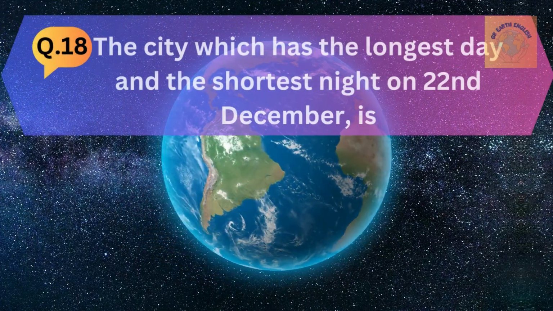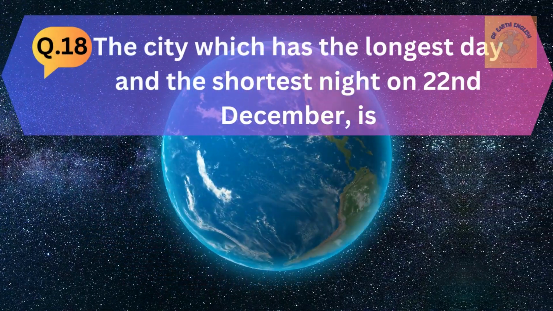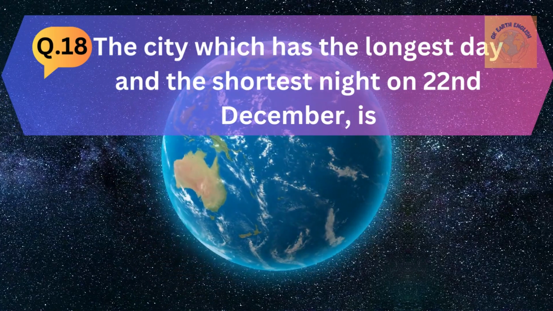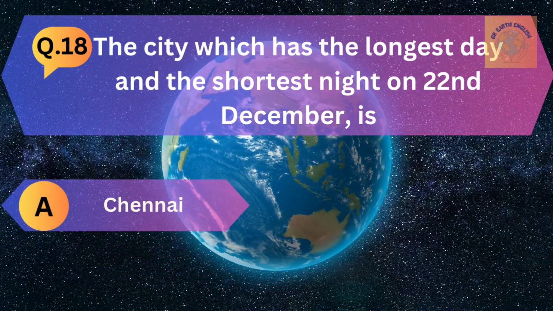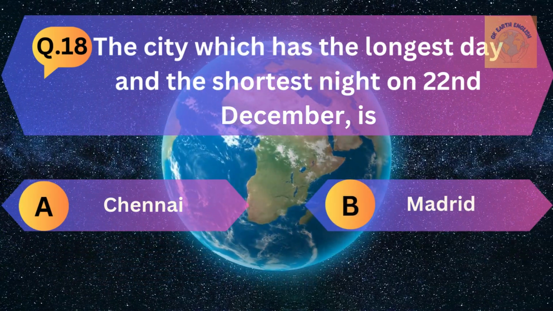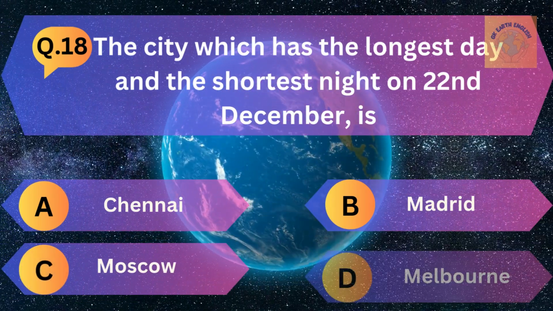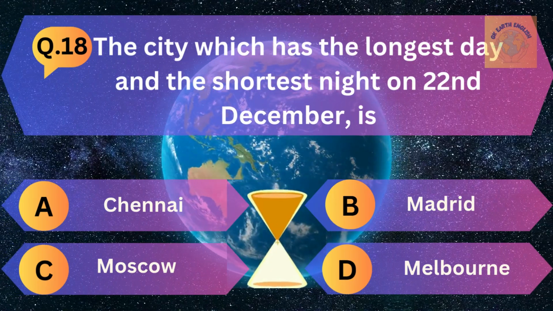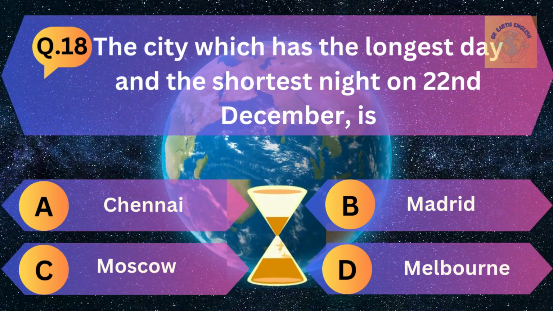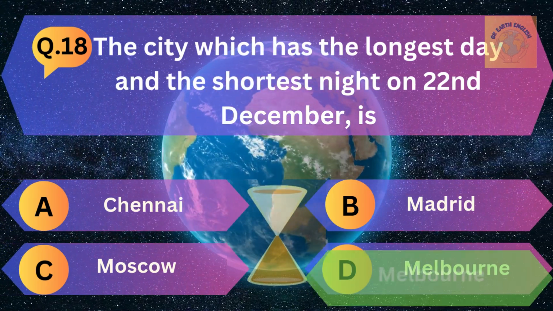Question number 18. The city which has the longest day and the shortest night on 22nd December: A. Chennai, B. Madrid, C. Moscow, and D. Melbourne. The correct answer is Melbourne.